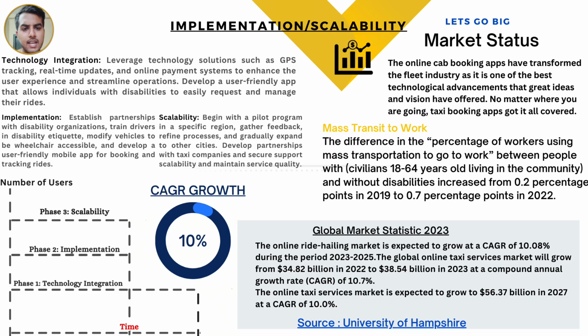Talking about scalability and market, we will establish partnerships with disability organizations, and cab drivers can modify vehicles to be wheelchair accessible, beginning with a pilot program in a specific region and gradually expanding through partnerships with local taxi companies. The CAGR, or compound annual growth rate, shows a hike of 10.08% in online ride-hailing markets during the period of 2023 to 2025, and the online taxi service market is expected to grow at a CAGR of 10%.